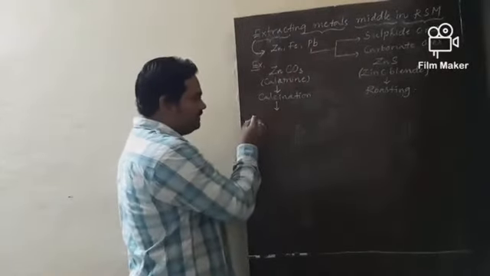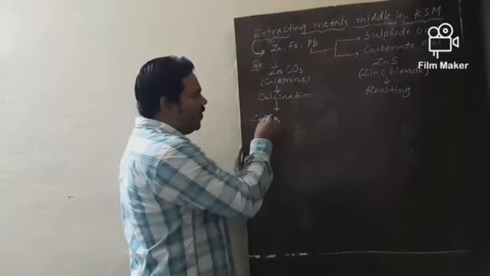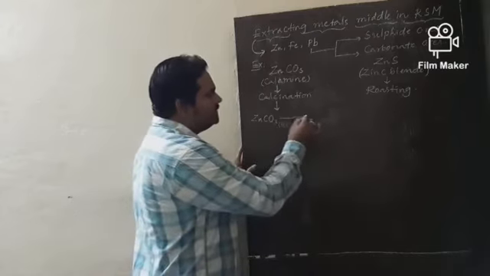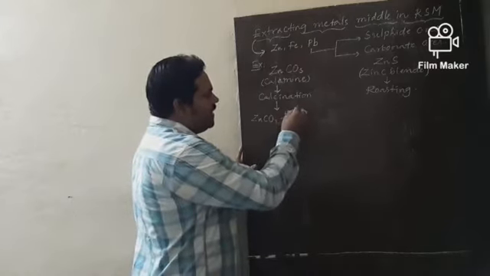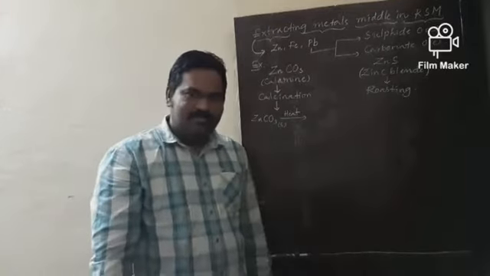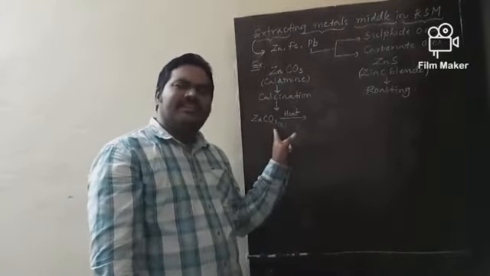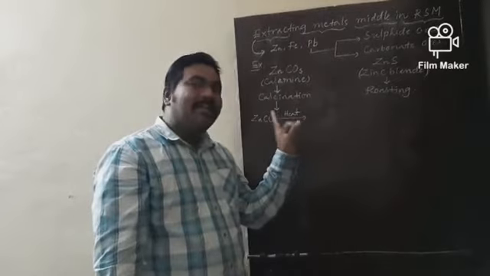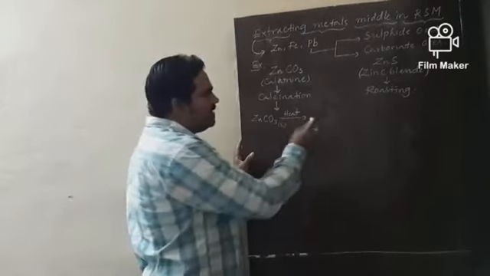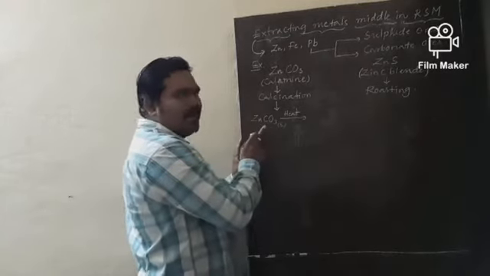Calcination means heating the ore strongly in a limited supply of air. This is called calcination. During calcination, let us take zinc carbonate.